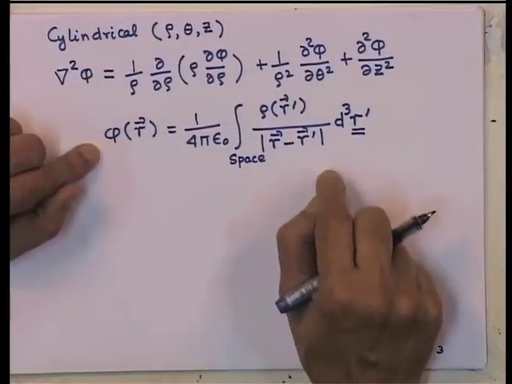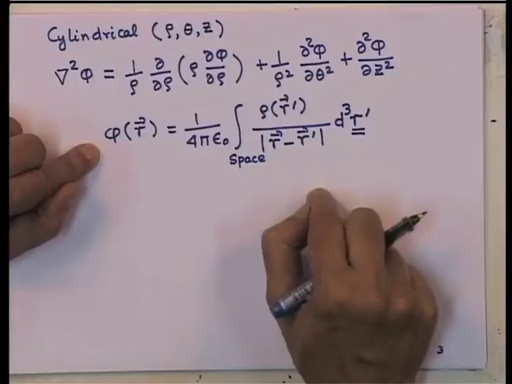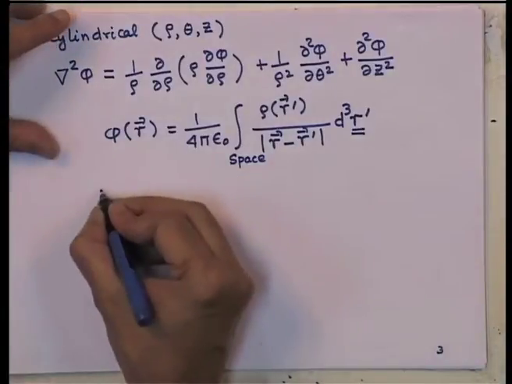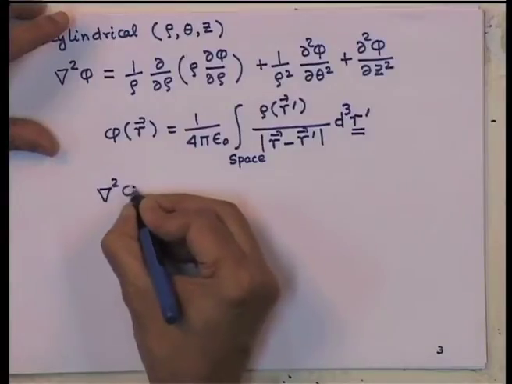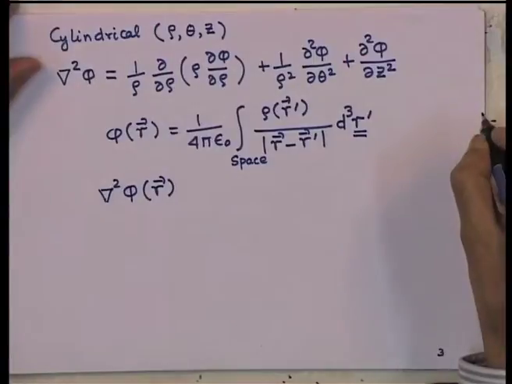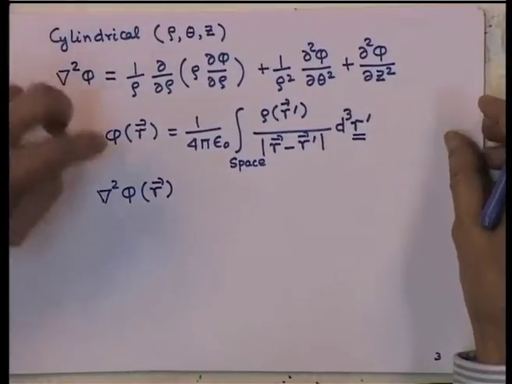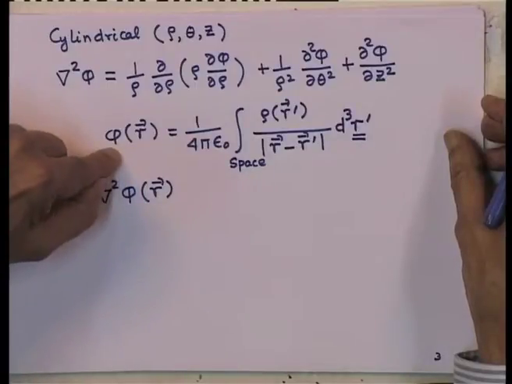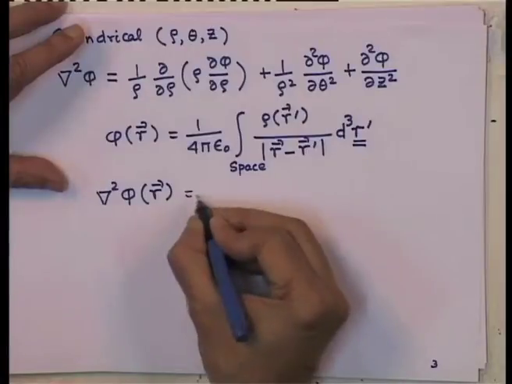Now, let us look at whether this is indeed a solution of the Poisson's equation. So, what we need to do is del square phi r. Now, remember that this del square is being taken with respect to the variable r of the potential, the argument of the potential function. So, this is 1 over 4 pi epsilon 0.